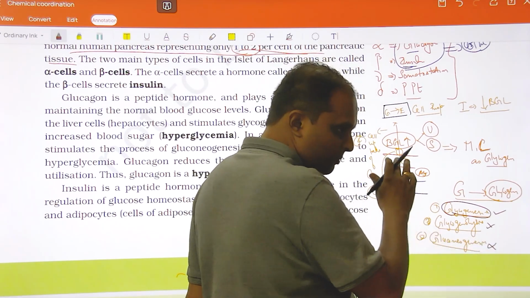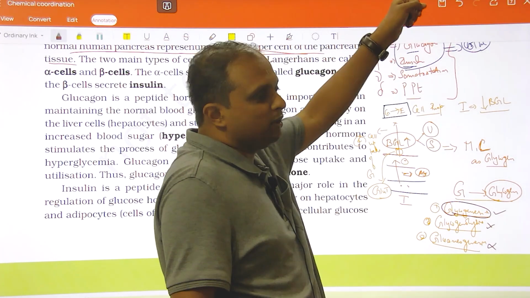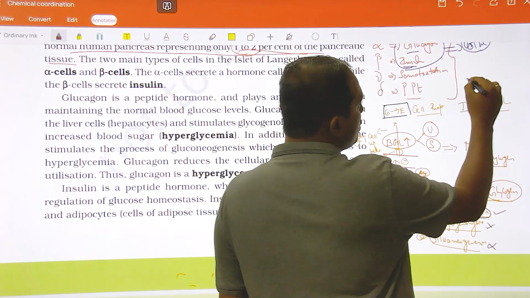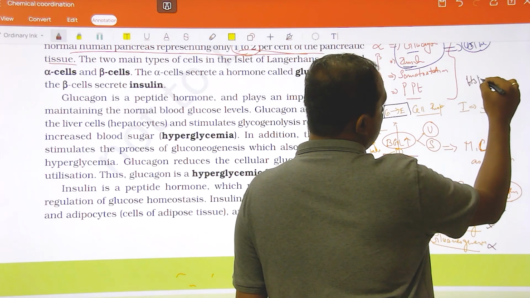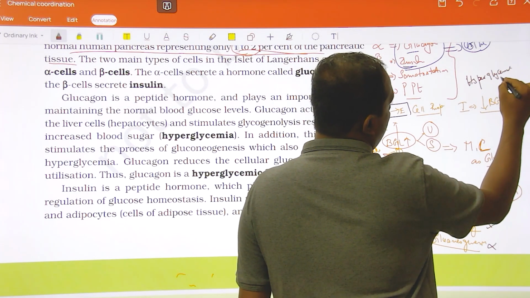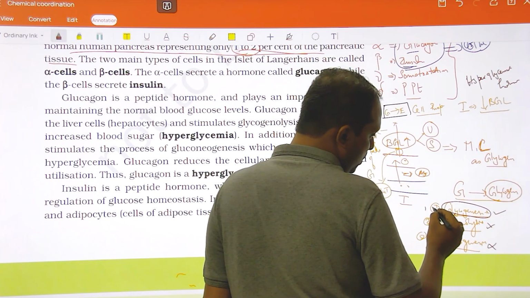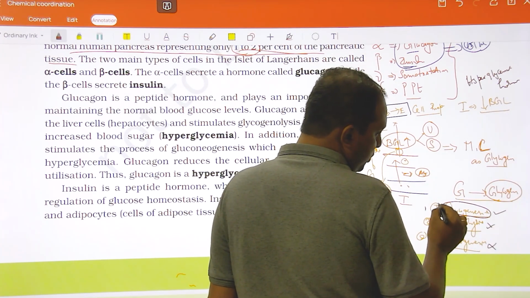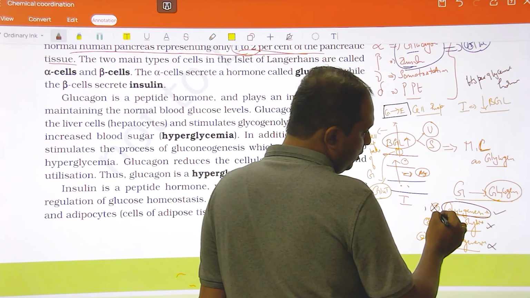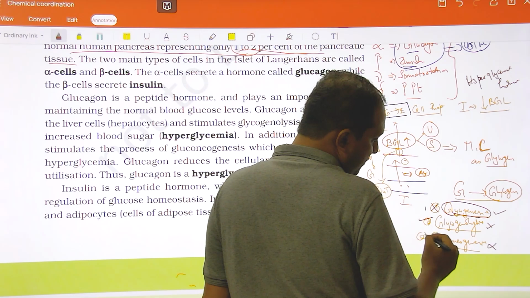This mechanism is just the opposite for glucagon, because glucagon is going to increase the blood glucose level. That's the reason why glucagon is called a hyperglycemic hormone. But one thing I am pretty sure of is that glucagon is going to block glycogenesis, activate glycogenolysis and activate gluconeogenesis.